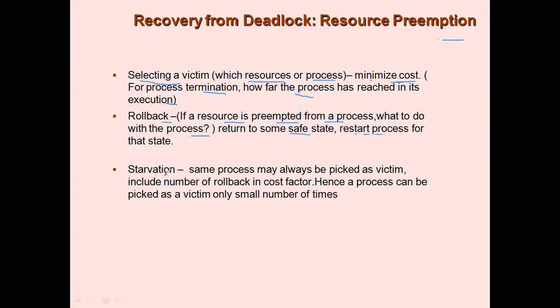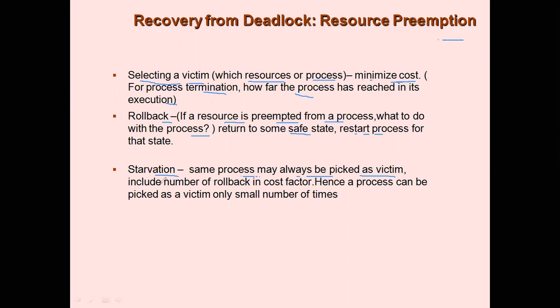Okay, coming to starvation. I was talking about the victim, right? So what is this victim? You need to select a process, which process should be deallocated from the resources, right? So it should not so happen that you always pick the same process. Let's say you start picking the process based on priority. So always the targeted ones are the processes with low priority, right? So it is not fair. You cannot always choose a process with low priority, because it will go into a starvation mode, because every time it will be targeted. The same process may always be picked as a victim just because it had low priority.